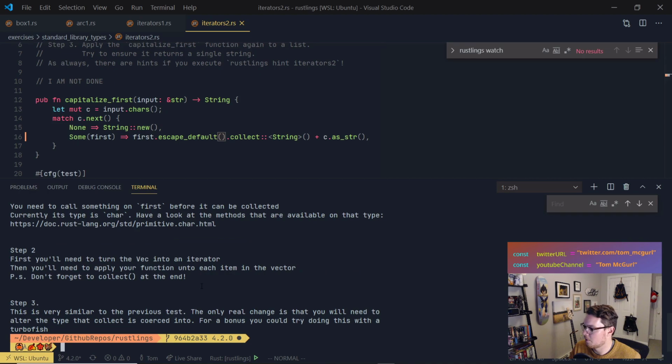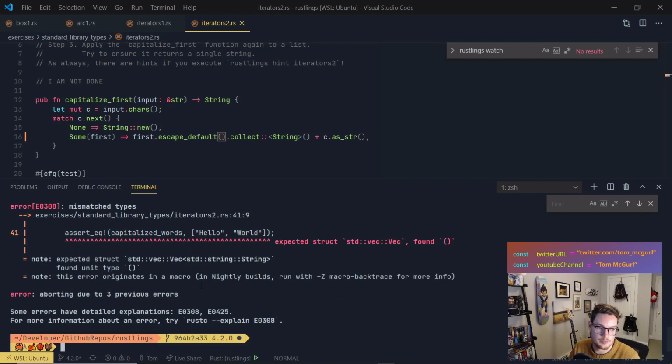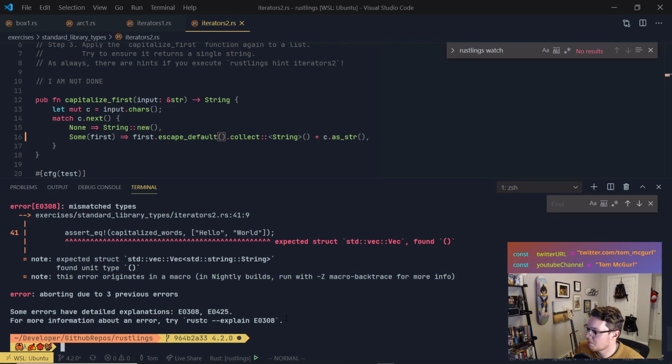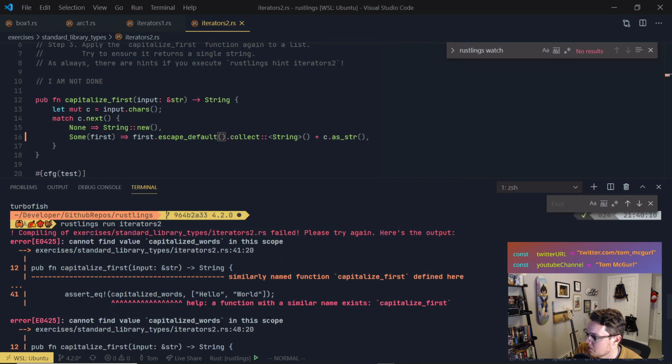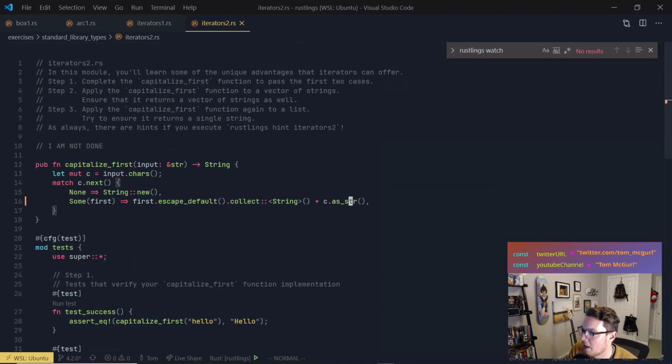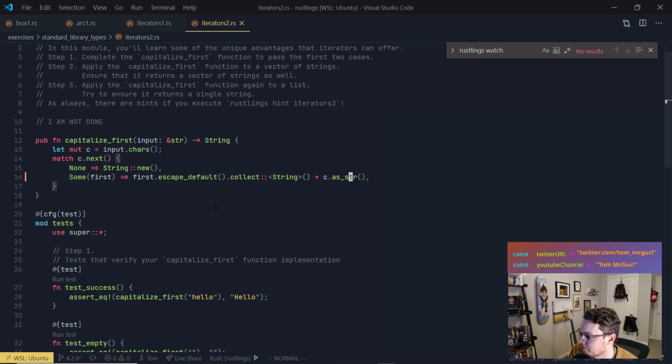All right, and then what we're gonna do down here is run rustlings run iterators2. All right, so it's not complaining about that anymore. It's just complaining that capitalize words is unimplemented. So we'll go over that in a second. Let's just take a look at step 2 and see if we can get that. Apply the capitalize first function to a vector of strings. Ensure that it returns a vector of strings as well.